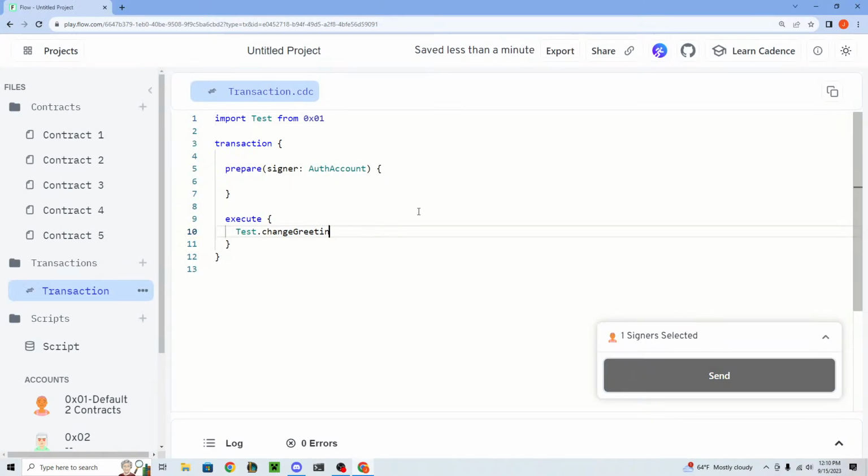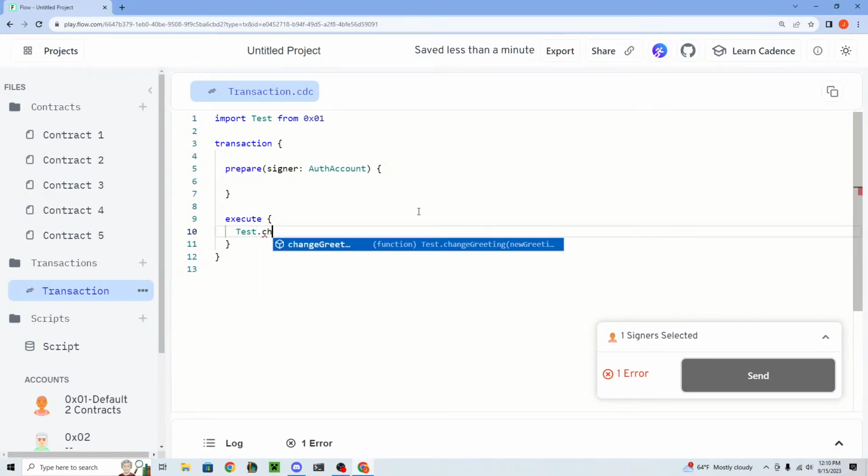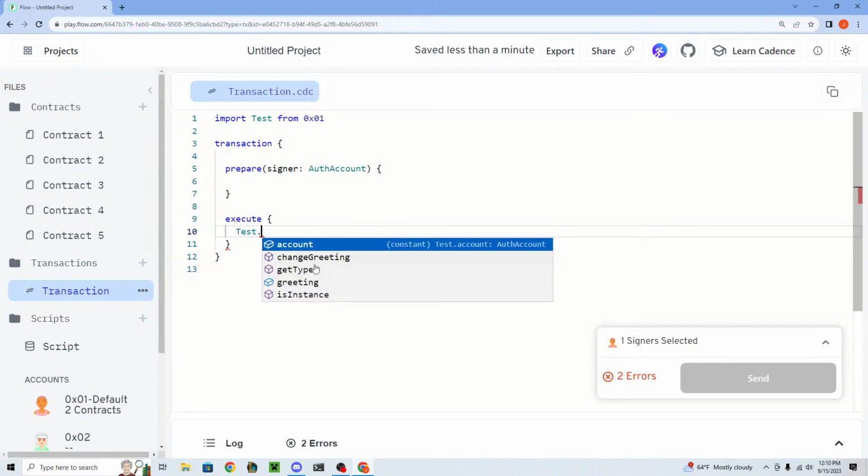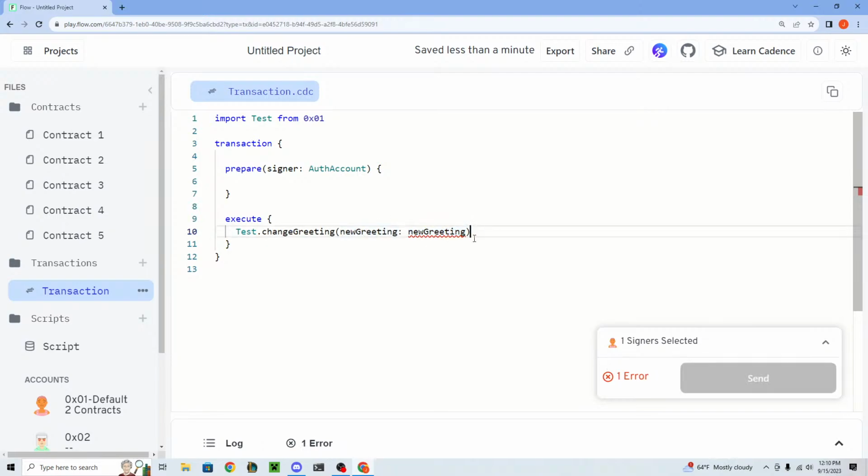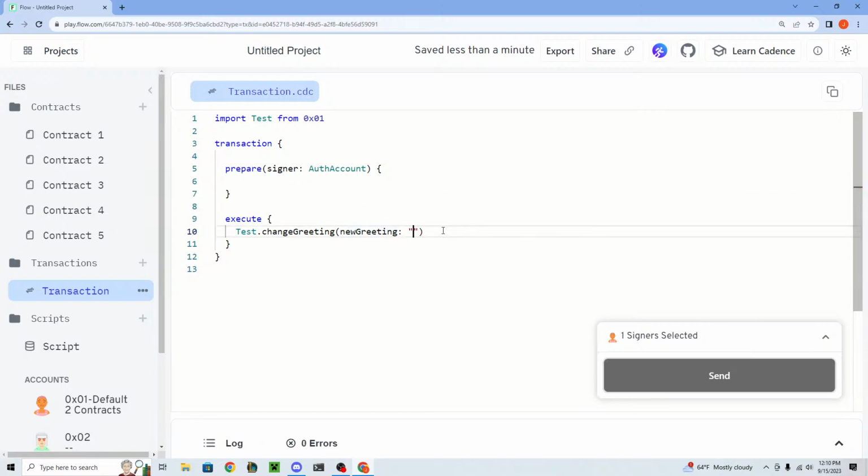So I think I have to refresh the playground again because it's being weird. But if I do test dot change, okay, so now if I refresh the page and do dot, it actually comes up with the correct thing here. So if I click change greeting, then we can pass in the new greeting. Now we could easily just put something different, like goodbye world.